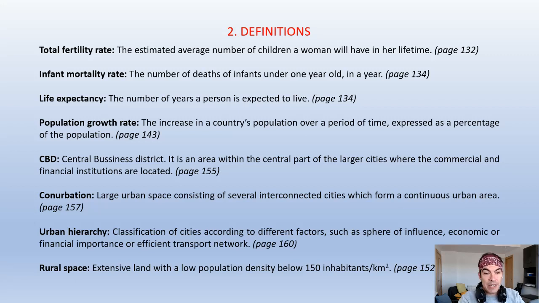The life expectancy is the number of years a person is expected to live when he or she is born, okay? And this is also on the same page, 134. The population growth rate is the increase in a country's population over a period of time, expressed as a percentage of the population. Okay, this is important, that it is expressed as a percentage. It is on page 143.